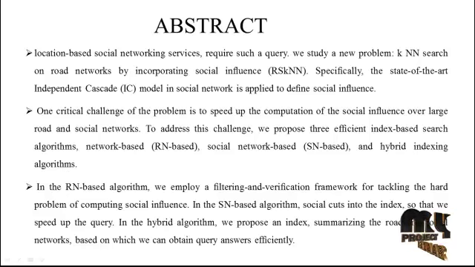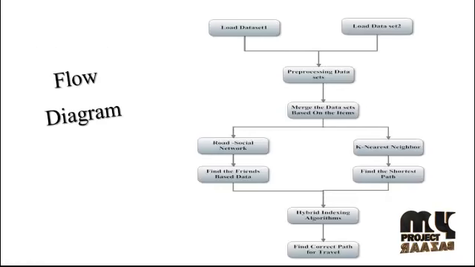In the RN-based algorithm, we employ a filtering and verification framework for tackling the hard problem of computing social influence. In the SN-based algorithm, social cuts are put into the index so that we speed up the query. In the hybrid algorithm, we propose an index summarizing the road and social networks, based on which we can obtain the query answer efficiently.